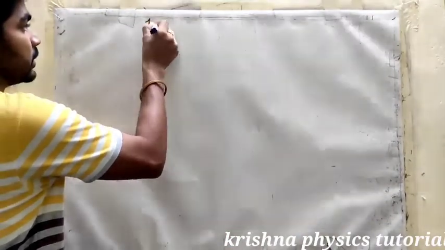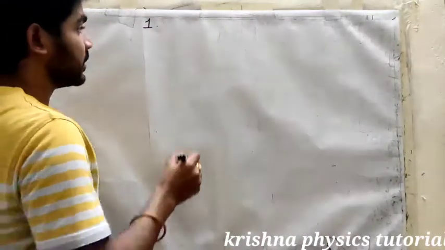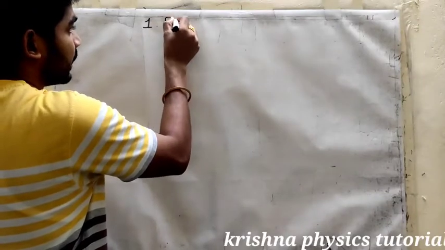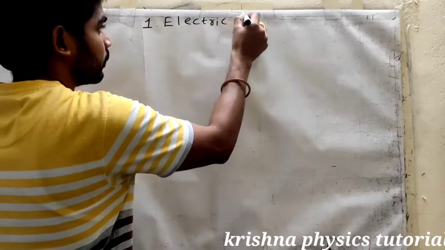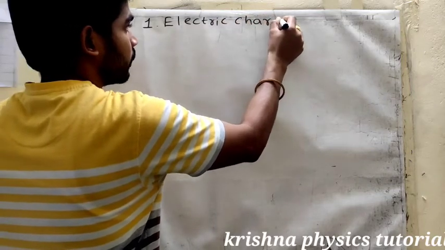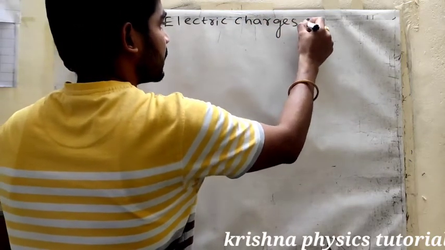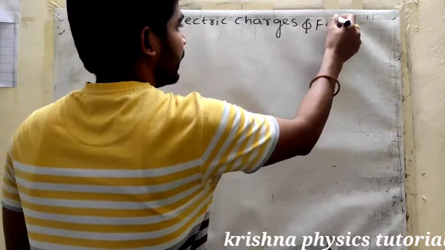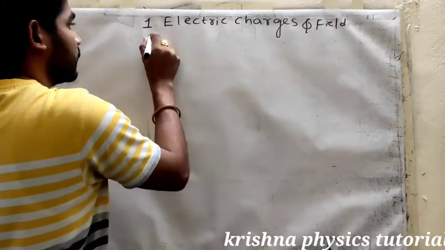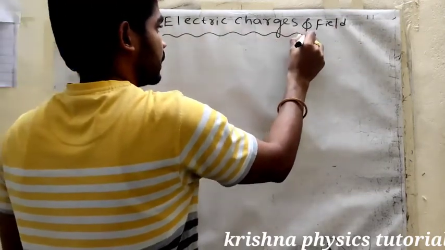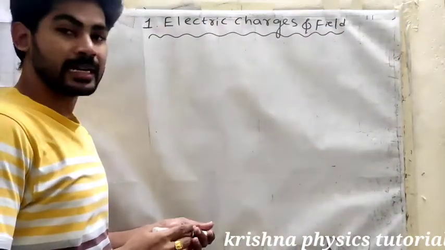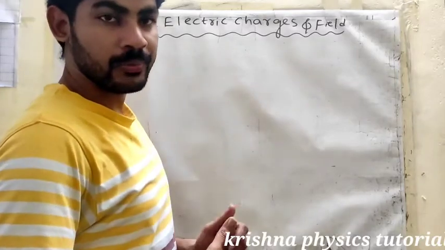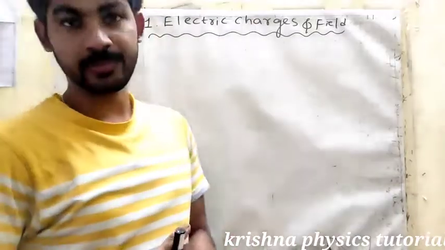In 12th class, the first chapter is electric charges and fields. First we are discussing what is electric charge, what is charge.